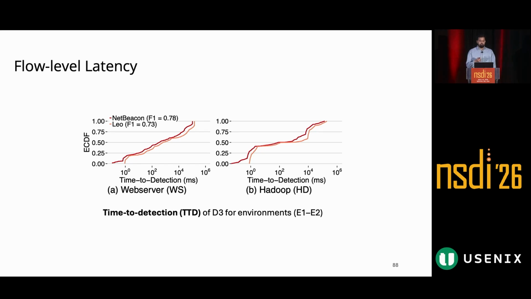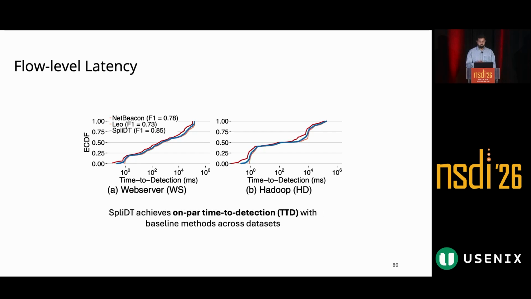Next, we are showing flow level time to detection on real world data center traffic environments. SPLIT, you can see here, achieves performance comparable to the baselines across all flow sizes. Because even with partitioned inference, we don't introduce any additional delay in the system, maintaining fast and responsive detection while improving accuracy and scalability.